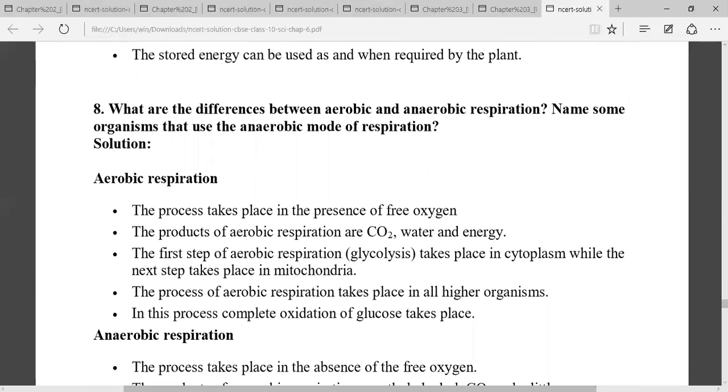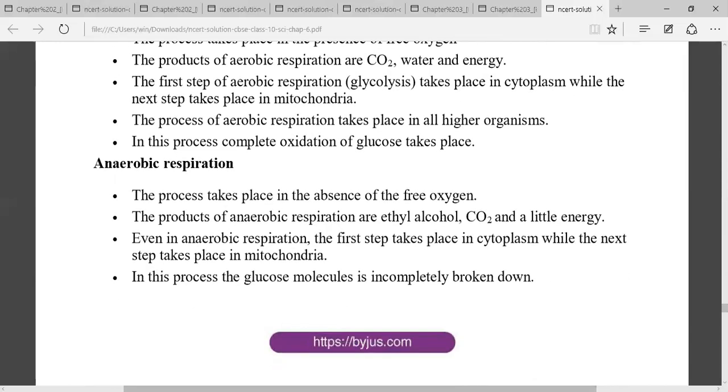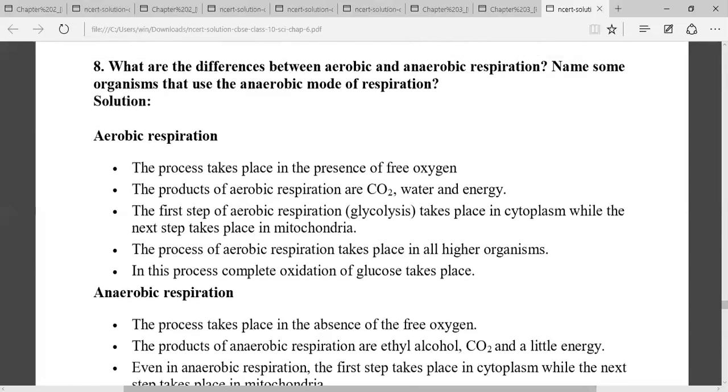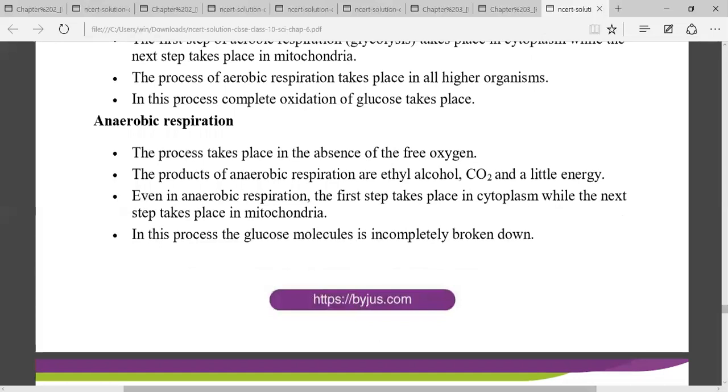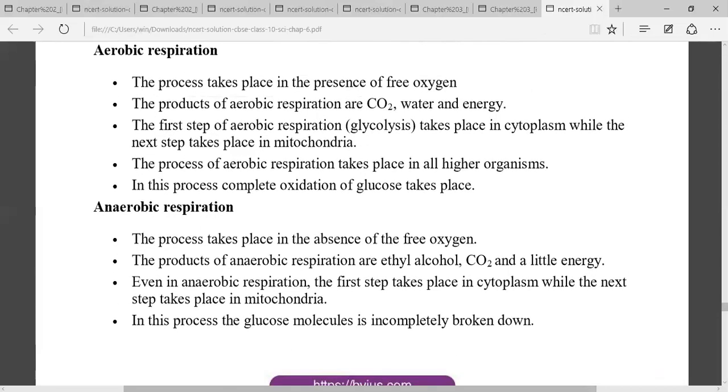What are the differences between aerobic and anaerobic respiration? You know that aerobic respiration means respiration in the presence of oxygen, while anaerobic respiration takes place in the absence of oxygen. The products of aerobic respiration are carbon dioxide, water, energy, while in anaerobic respiration they are ethyl alcohol and carbon dioxide.